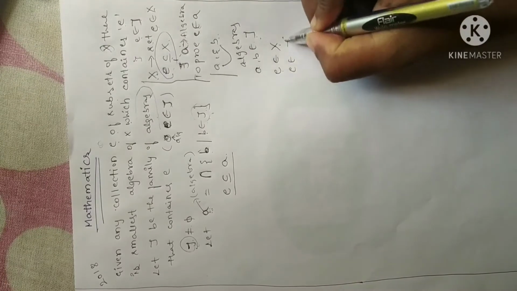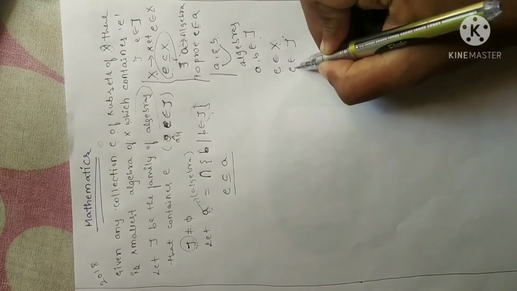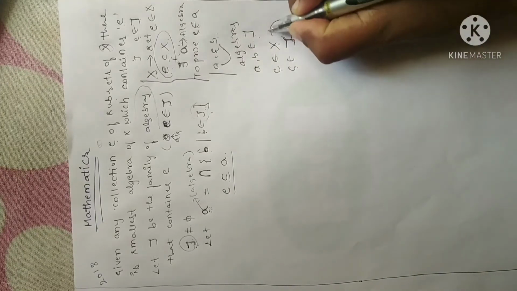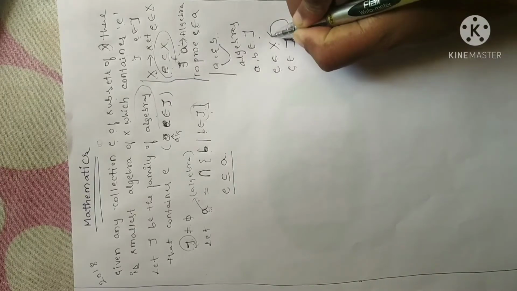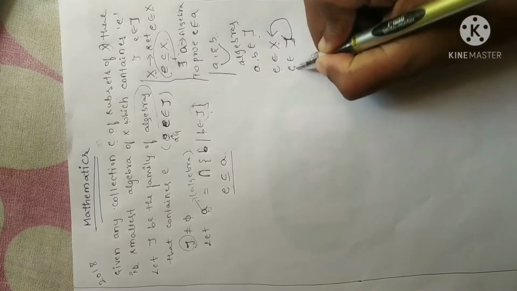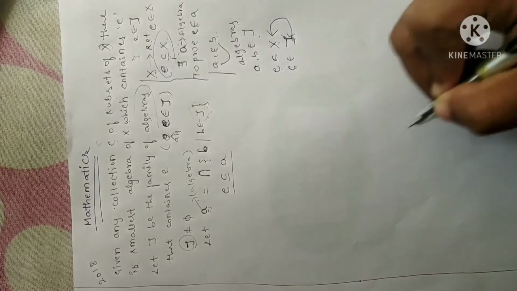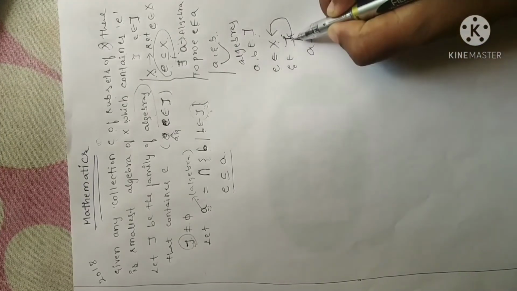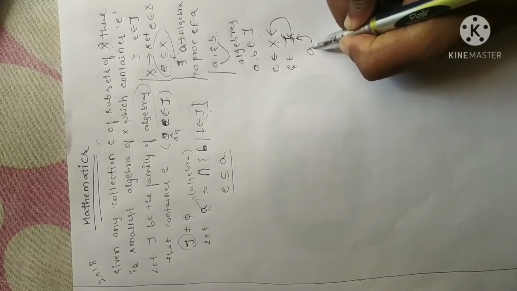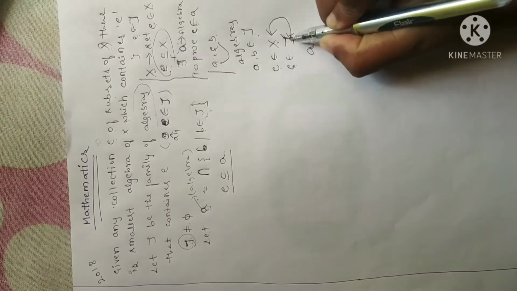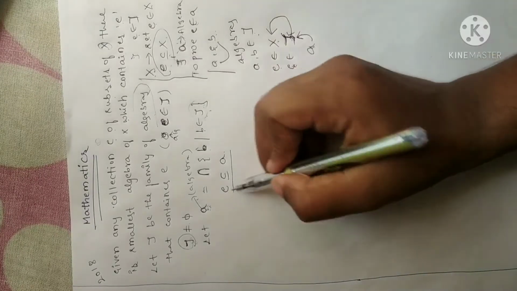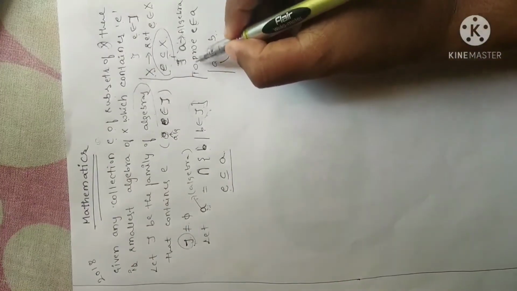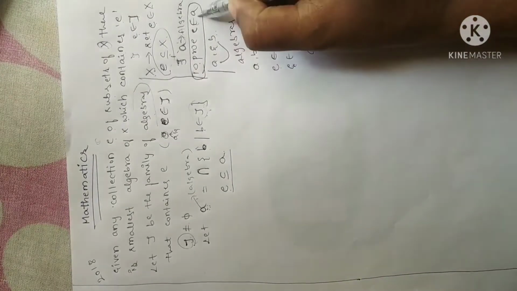Now E also belongs to tau. Why? Because E is one of the elements in a given algebra. Why? Because tau is an algebra on X. Tau is an algebra on X and element E belongs to X, meaning E is also in the algebra tau. So A is one of the algebras in tau. See, if E belongs to this algebra, E must also belong to A. Why? Because A is one of the algebras in the family of algebras tau. So I can write E is a subset of A. Fine. And what we have to prove is, I have already told you, we have to prove E belongs to A.